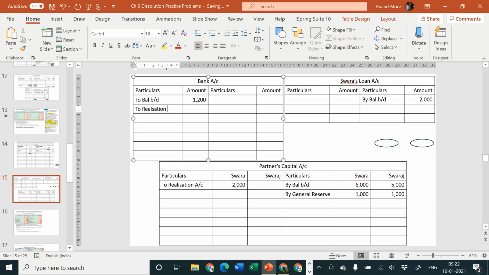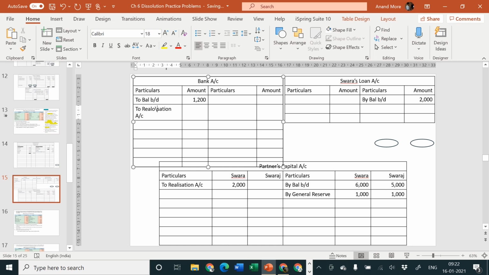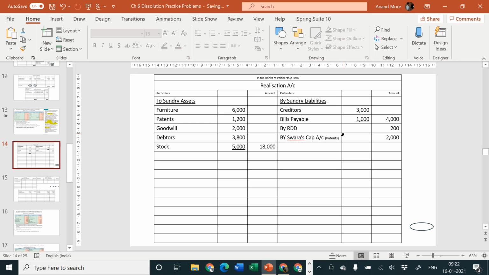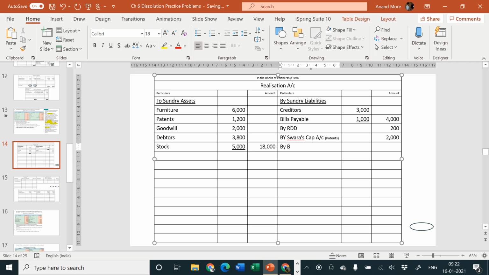Realization account, and here it will be by bank account. First one is furniture. Patents are already taken over. Next one is goodwill.